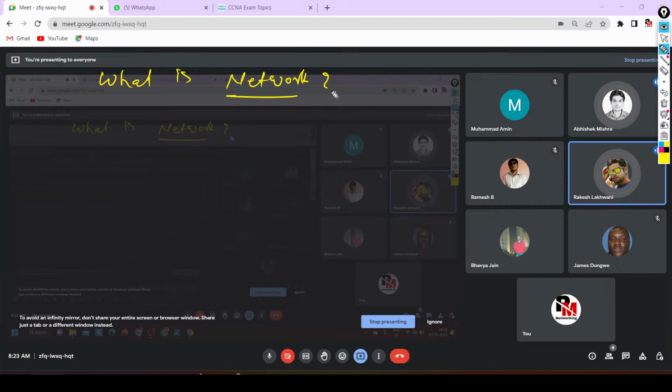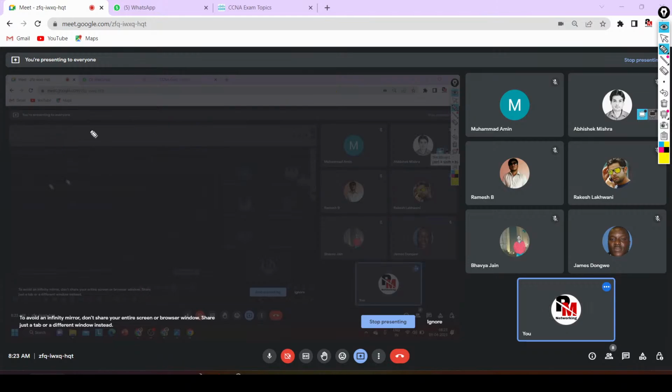Yes, Rakesh, what is a network? When more than one computer is connected to each other to share information. Why only computers? If I am connecting a printer, is that also called a network? Yes. That means a group of networking devices which are connected with each other. Not only that; your definition is ending over here. Most of the people are saying a group of networking devices connected is called a network.